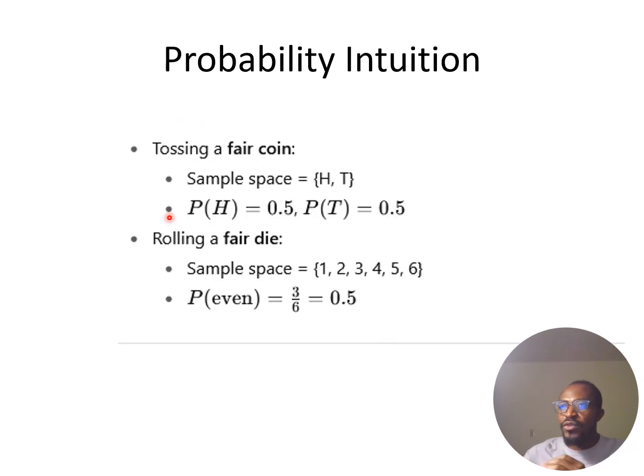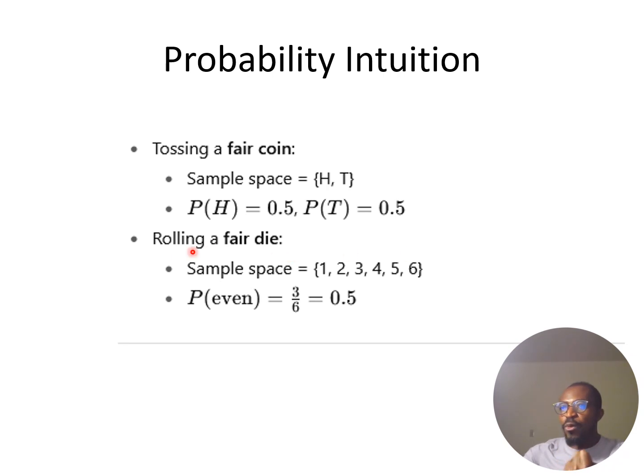Some of the intuitions we have been mentioning a lot: in the case of tossing a fair coin just once, fair here means that the coin has equal probability of obtaining a head and a tail. If we do it just once, the sample space will be 2, and the probability of obtaining a head will simply be 1 out of 2, and the same with tail. So the probability of obtaining head and tail is the same, which is 0.5 and 0.5, and if you sum this, it will be equal to 1.